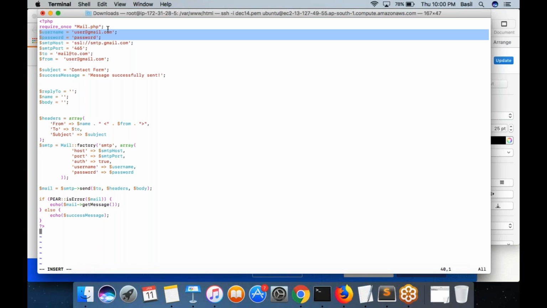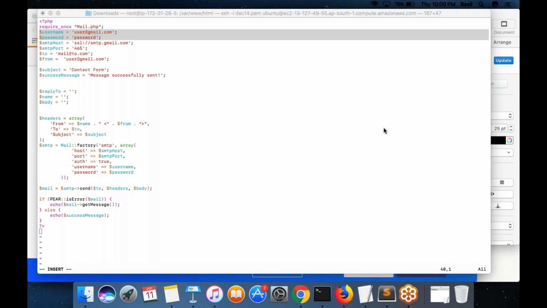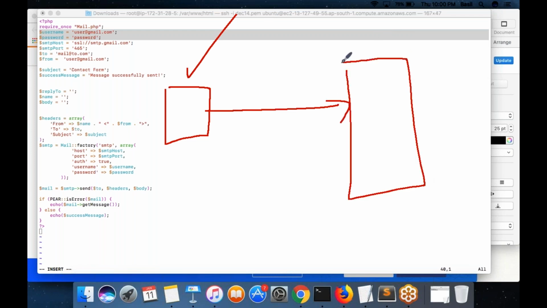Basically, your PHP script will connect to your SES. When you execute this PHP script, it will connect to the SES. It will authenticate with the SES. So the PHP script needs to know the name of the SMTP host, which is nothing but the SES.